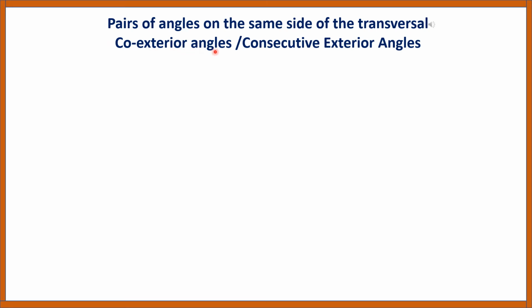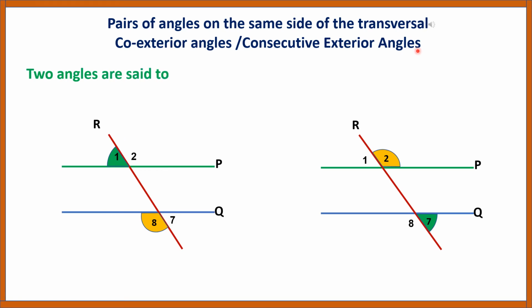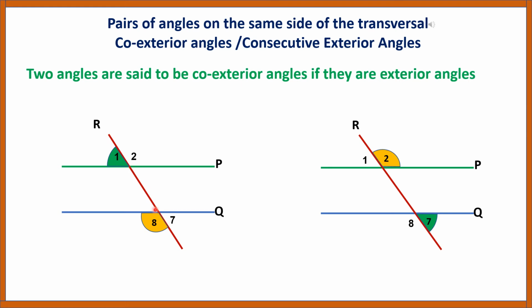Co-exterior angles or consecutive exterior angles. Two angles are said to be co-exterior angles if they are exterior angles and lie on the same side of the transversal. We know exterior angles. What are they? So 1, 2, 7 and 8. They are exterior angles. Co-exterior means same side of the transversal.